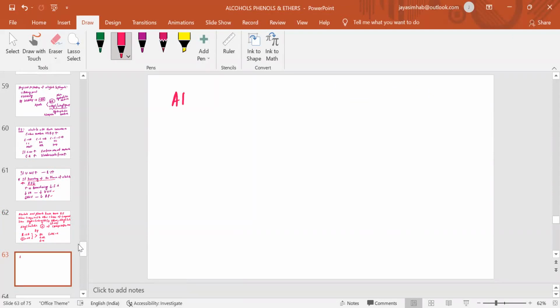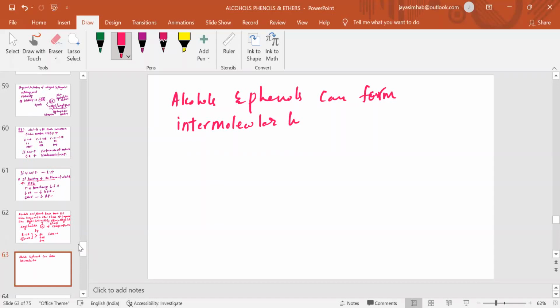Alcohols and phenols can form intermolecular hydrogen bonding. Intermolecular means in between the molecules. I will show you one example.